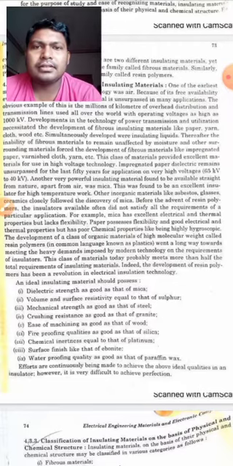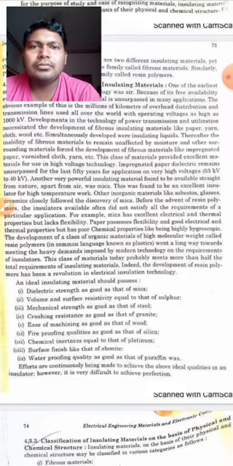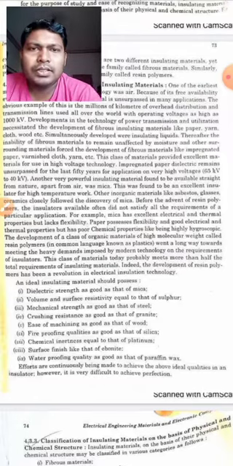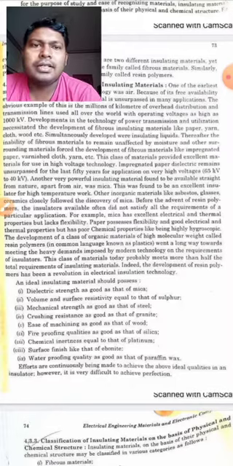The development of a class of organic material of high molecular weight, called resin polymer, known as plastic, went a long way towards meeting the heavy demands imposed by modern technology. So this class of material today probably meets more than half of the total requirement of insulating material. Indeed, the development of resin polymer has been a revolution in electrical insulation technology.